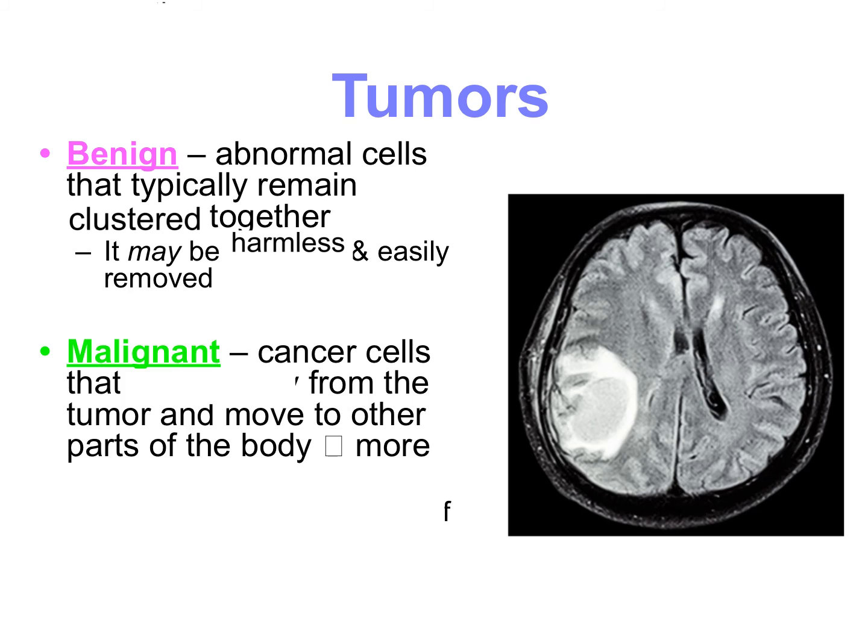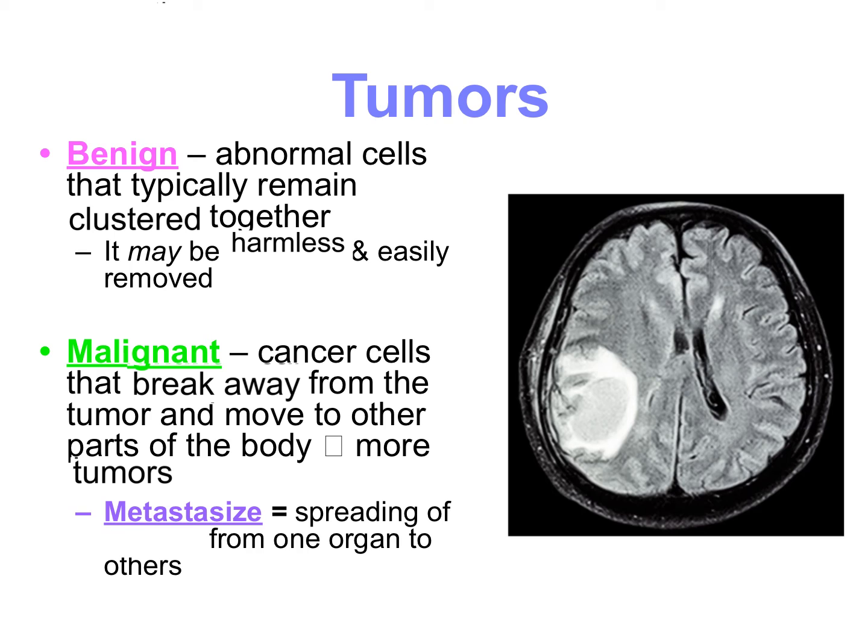Our second type of tumor are called malignant tumors, and these are cancer cells that have broken away from their tumor and are moving to other parts of the body, which means that they are causing more tumors. So if we are using this word malignant, that means that it is cancerous rather than just being this harmless type of tumor.